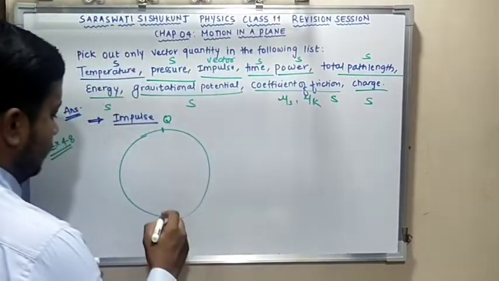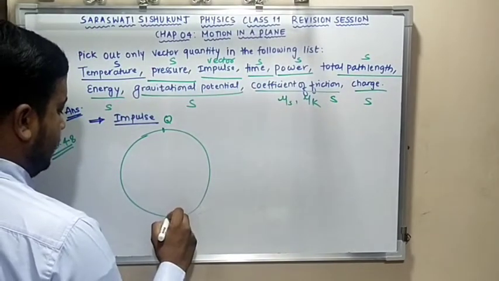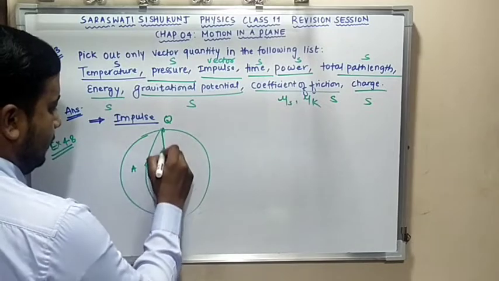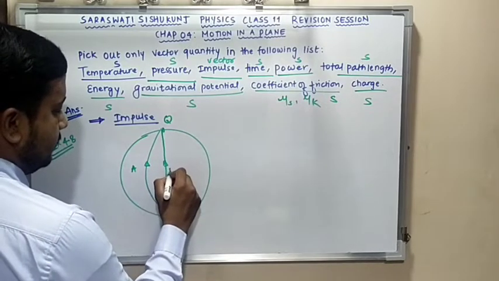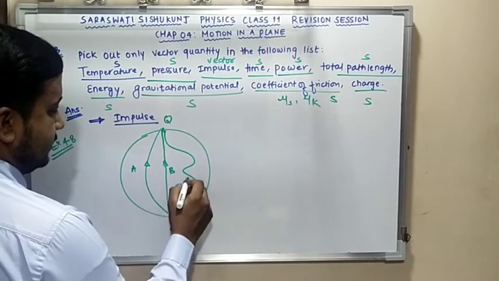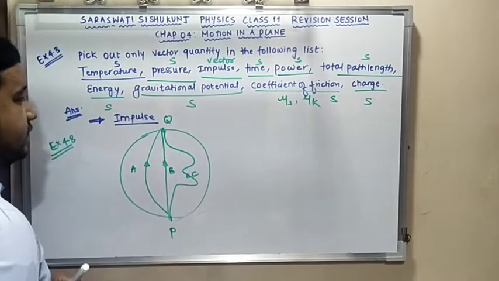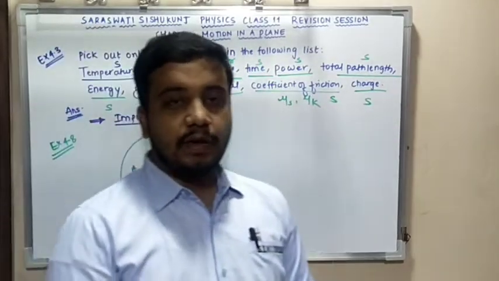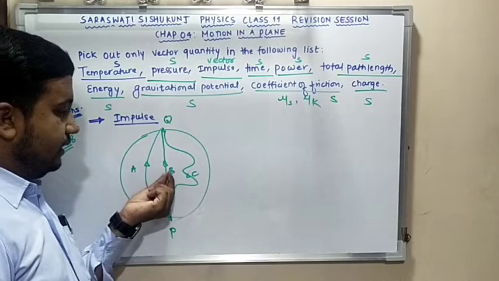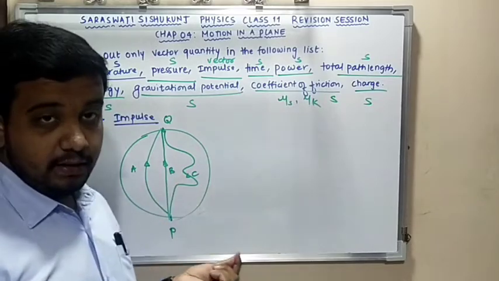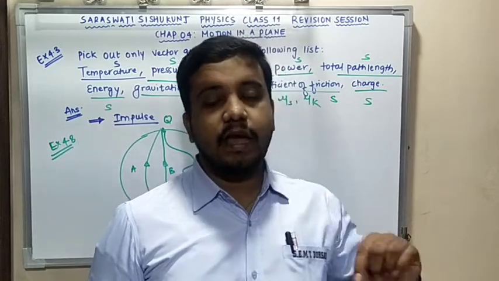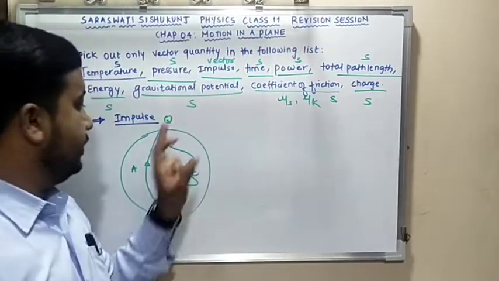Girl A moves like this, girl B moves along the straight path, and girl C moves like this. These are the three paths given to you, from P on the edge of a circular track to the diametrically opposite point Q.